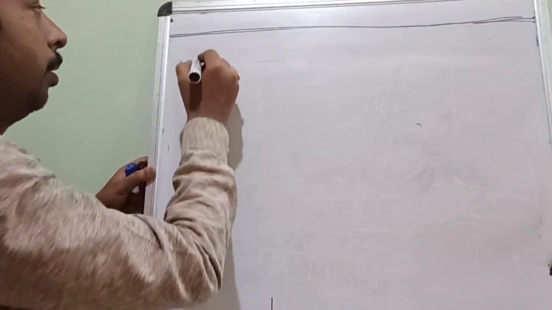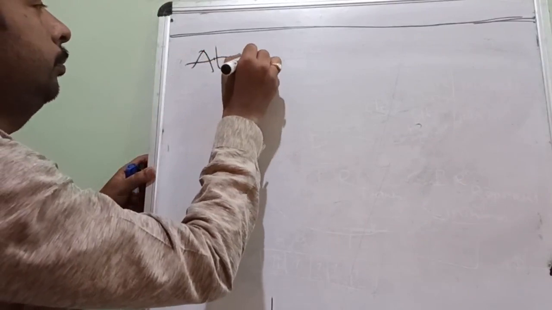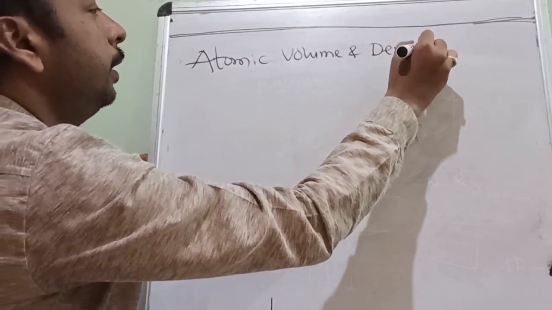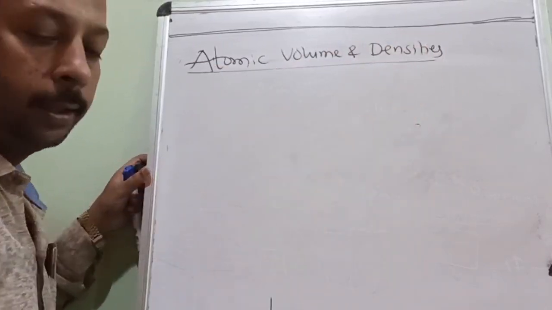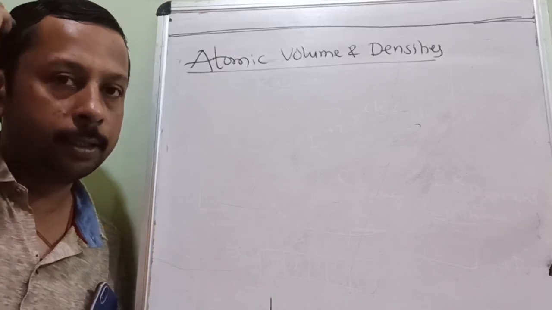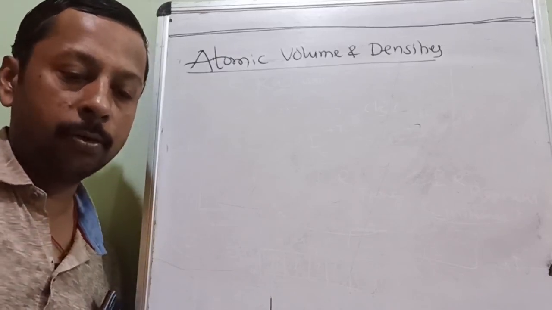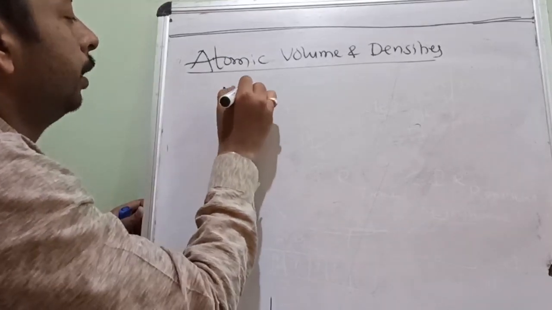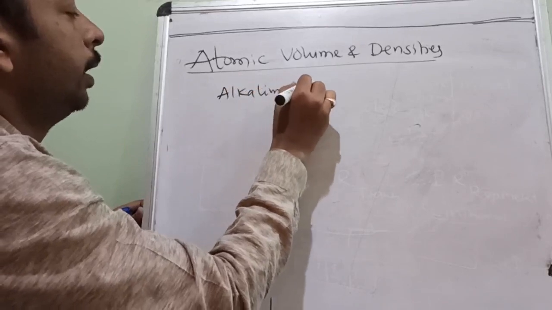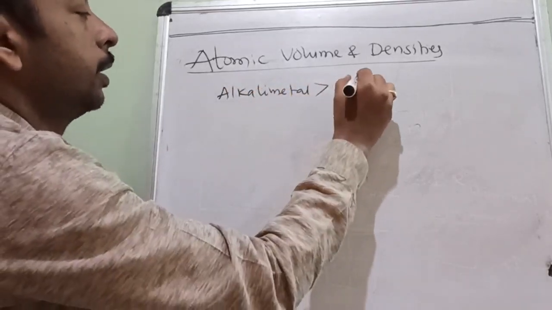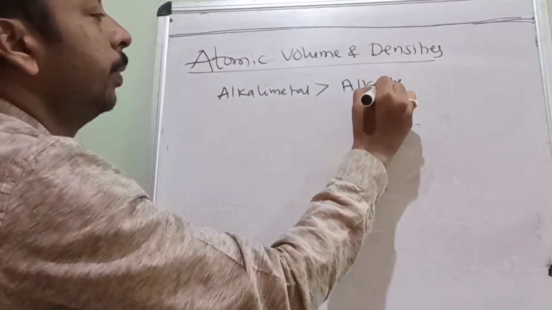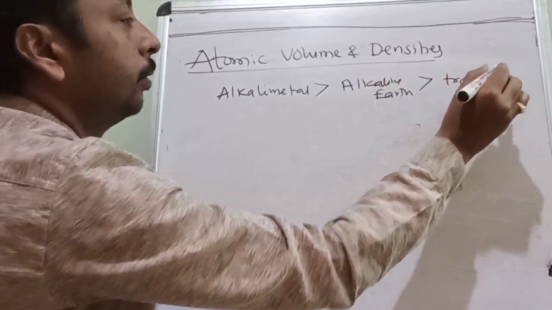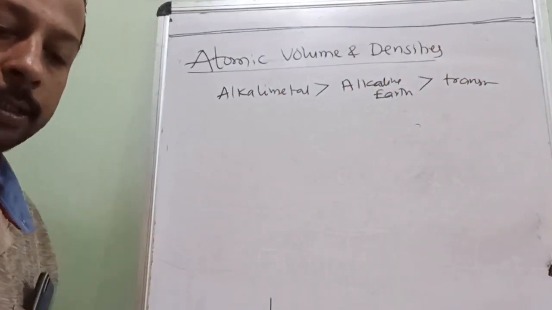Then coming to the atomic volume. Atomic volume and densities. Very important thing. Atomic volume and density. Okay. So volume of transition elements are low with respect to, see, if I take alkali metals, they are large in size as compared to alkaline earth metal. Okay, then comes the transition metal. Okay, transition metal volume is very low.